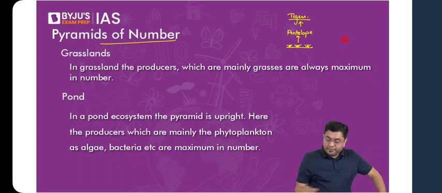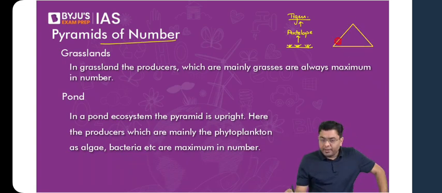a kind of an ecological pyramid. So that is here where you have the presence of grasses, then you have the second antelopes, and then you have the tigers. Okay, so then when we talk about the pond ecosystem, now in the case of the pond ecosystem, the number